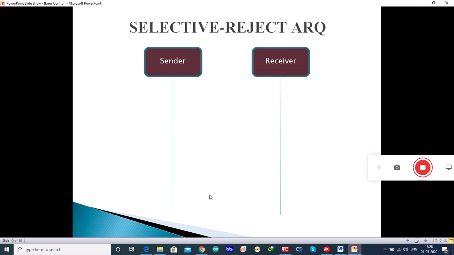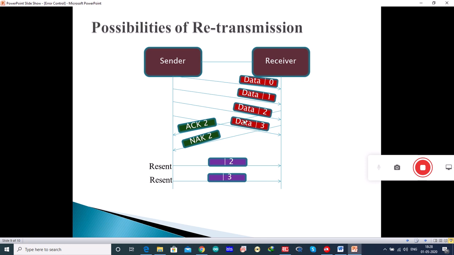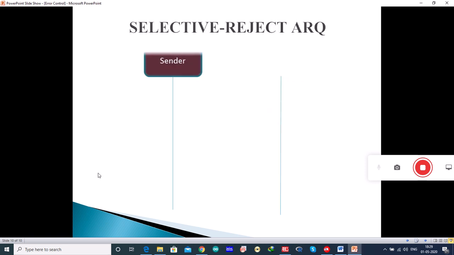Now let us see selective reject ARQ. The selective reject ARQ technique is more efficient than Go-Back-N, because in this technique only those frames are retransmitted for which a negative acknowledgement has been received. In the previous example, the sender received a NAK for data frame 2, but it had to send 2 as well as 3 because 3 had also been discarded. Whereas in selective reject ARQ, it will send only the frame for which it received NAK2.